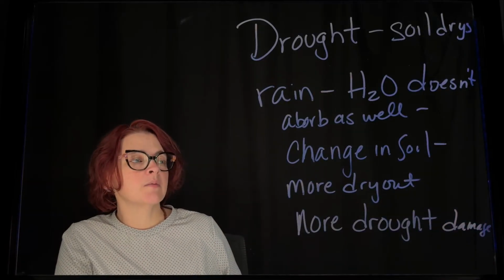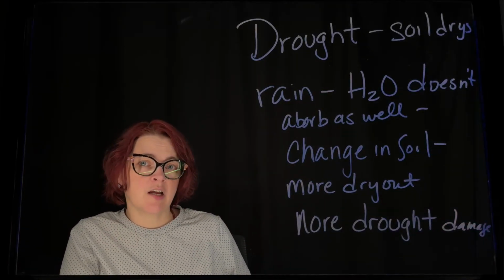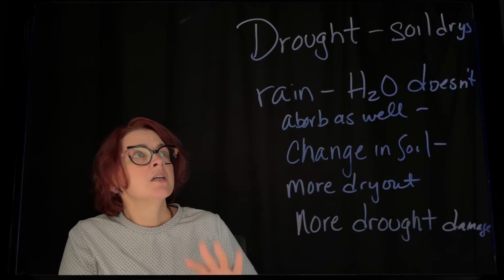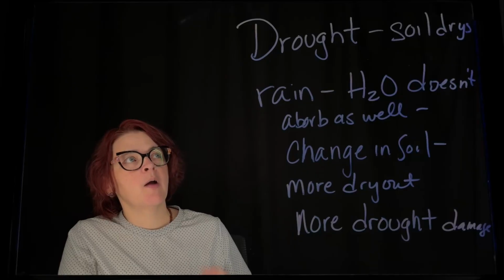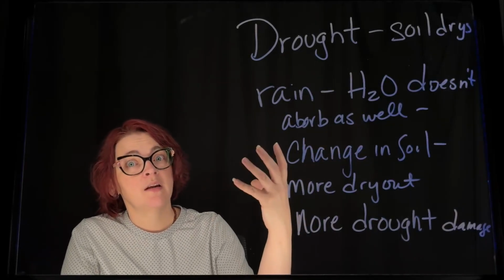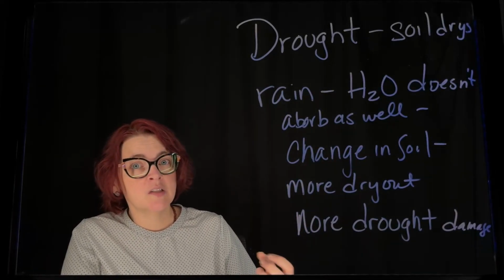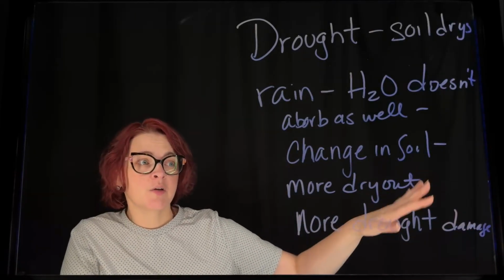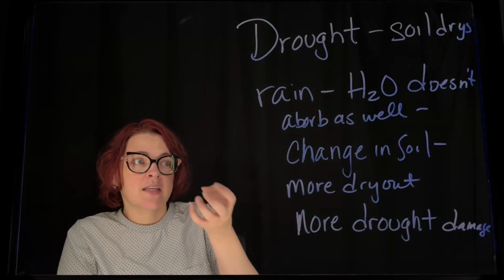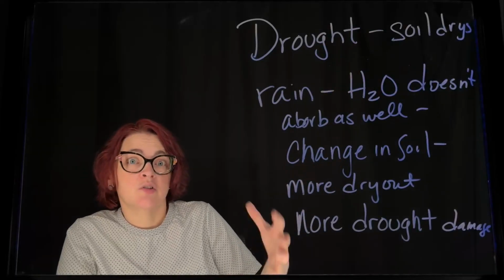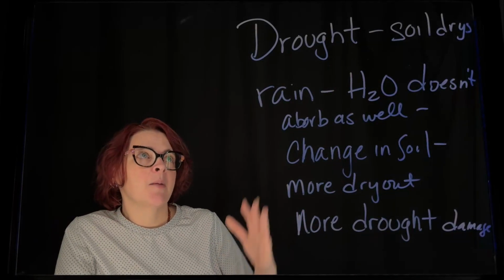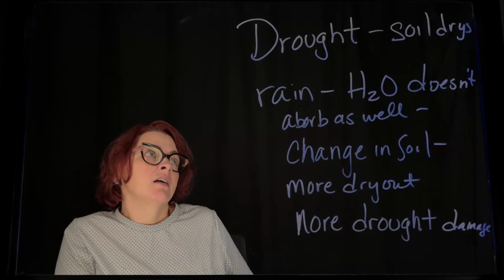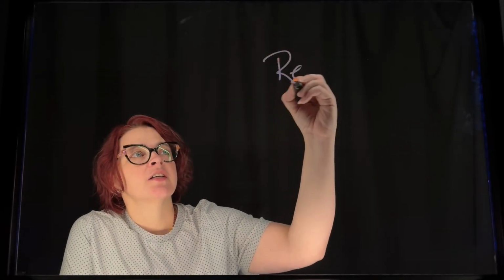It's not going to be able to hold as much plant material because there's not going to be enough water absorption into that soil. So this is almost a positive feedback mechanism: when there's a drought, the soil dries out, and if it rains, it doesn't absorb as well, it runs off, it's going to cause erosion, which is then going to cause that soil to dry out even more and not be able to hold any water, not be able to grow any plants, and it's just going to exacerbate the problem.